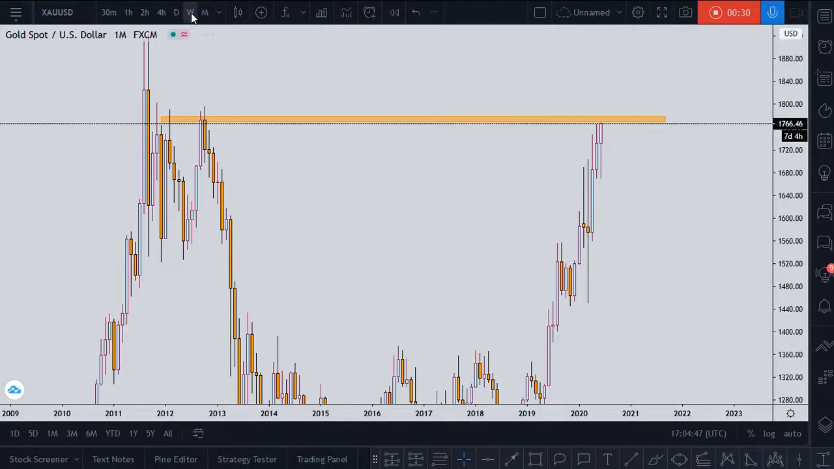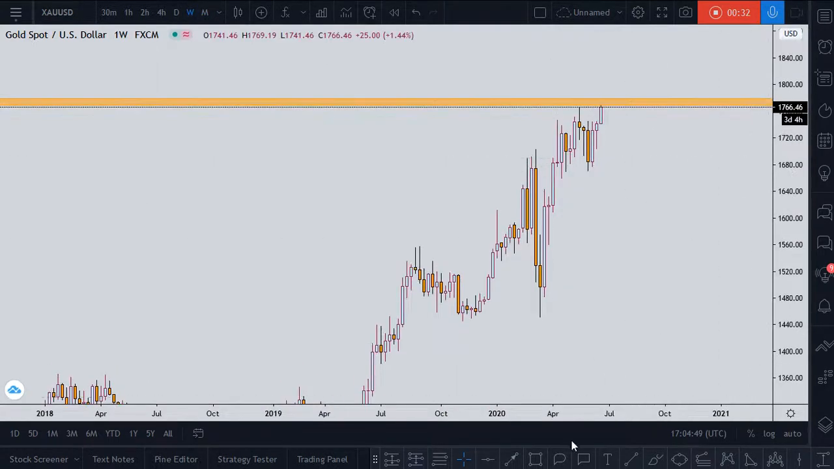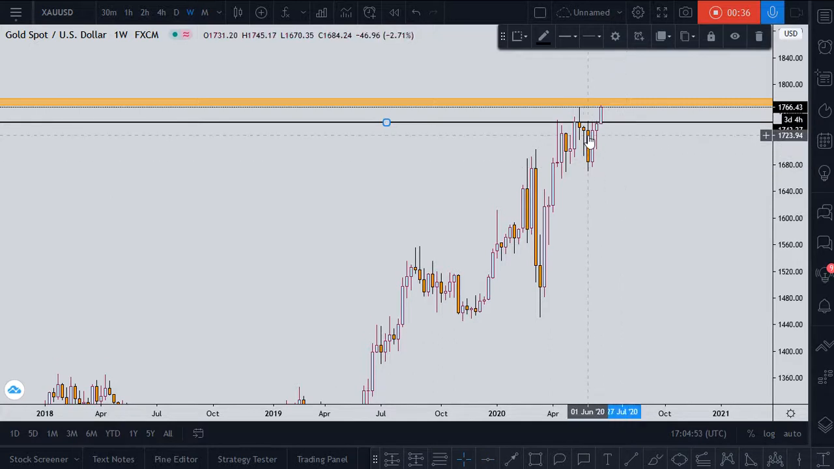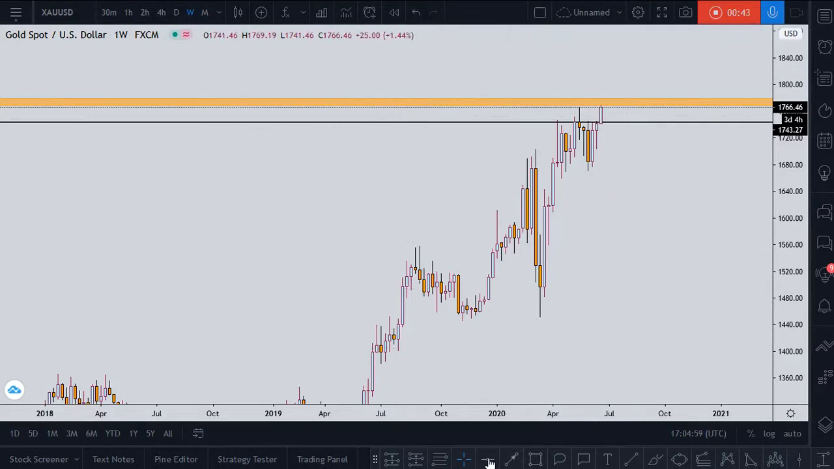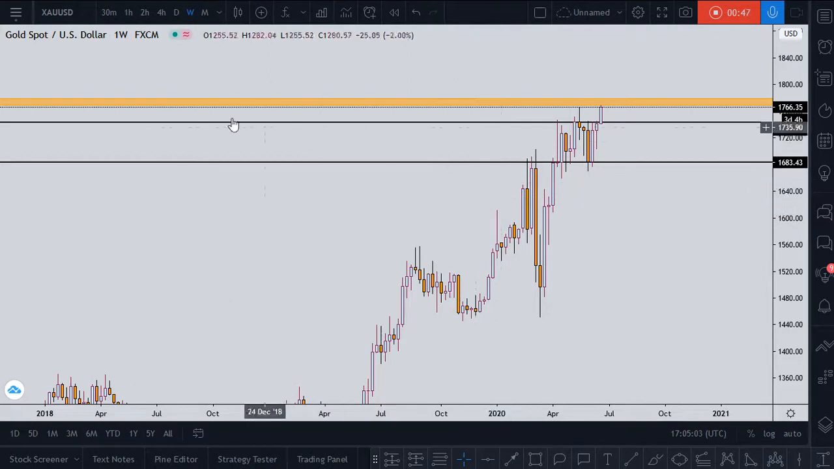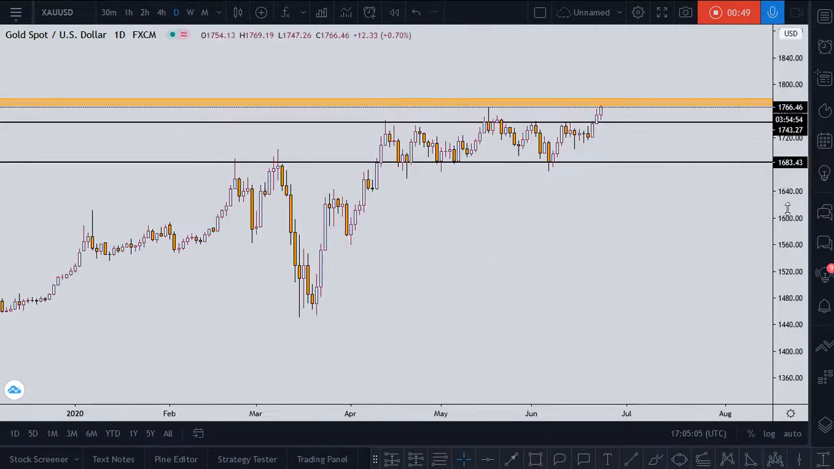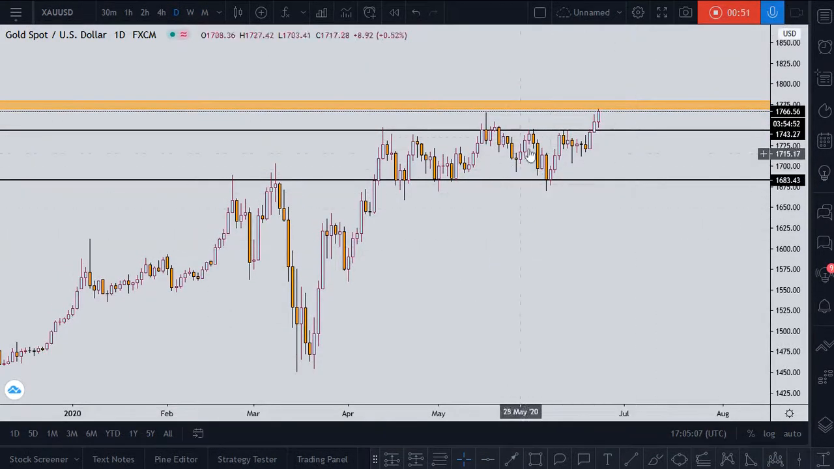So let's go down to the weekly time frame. Here we have a weekly resistance, and gold broke this resistance and went all the way bullish, and currently gold is at a monthly level as well. So here we have a monthly support, weekly support. Here we have a daily level, and gold broke this ranging zone and went all the way bullish.